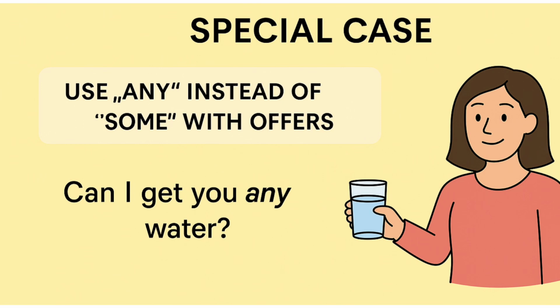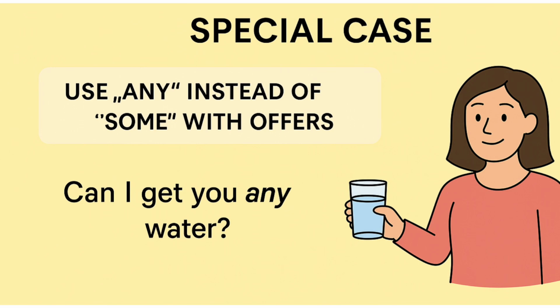Let's look at the question: do you have any water? We use any in most normal questions when we are not sure if the thing exists or is available. Here, any means even a little bit. The question is neutral. You are simply asking if there is water at all. For example, at a small shop or campsite, you might say, do you have any water? Because you're not sure they have it.